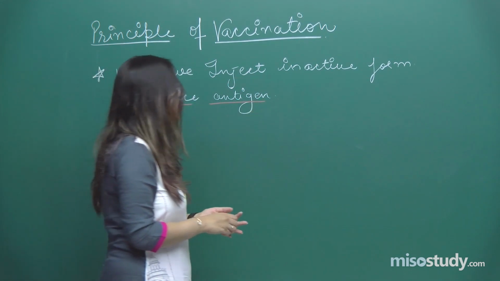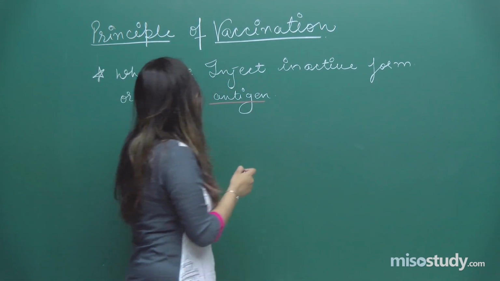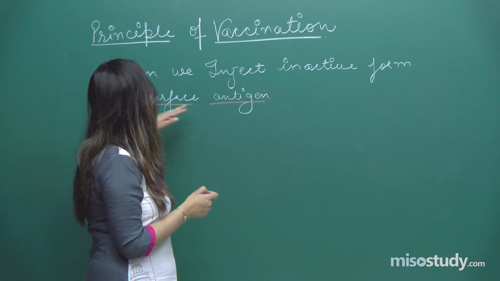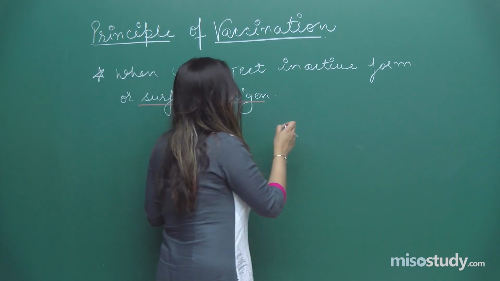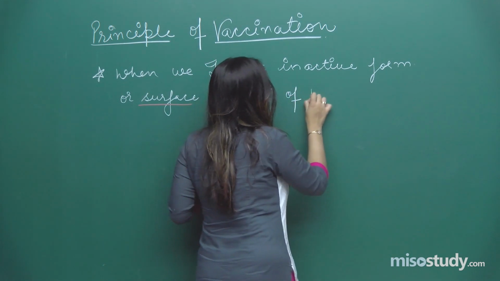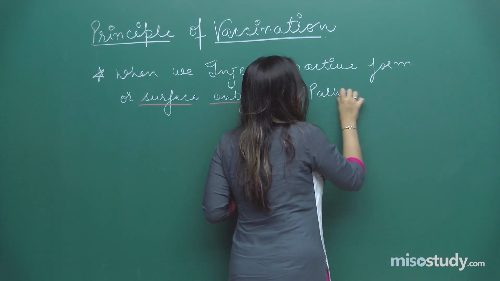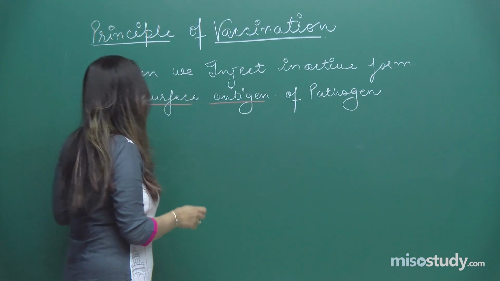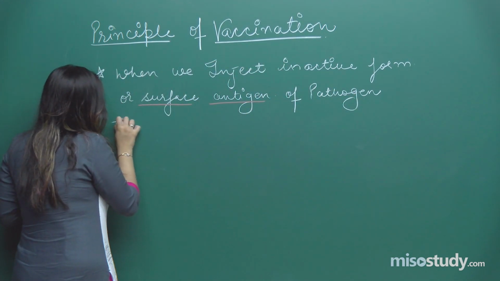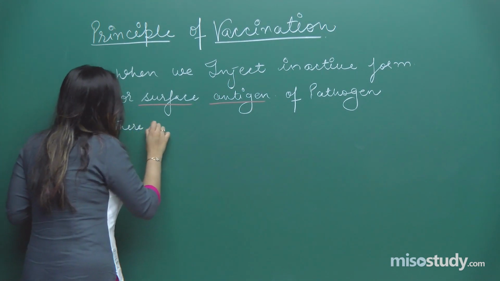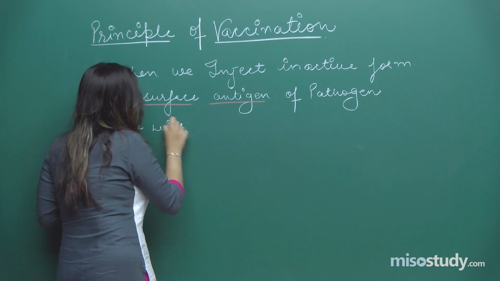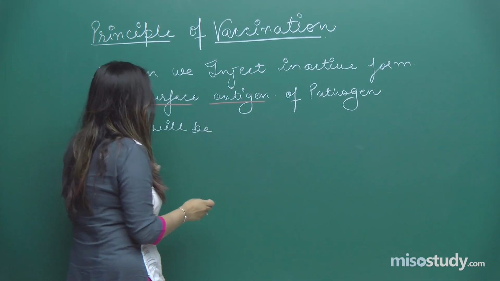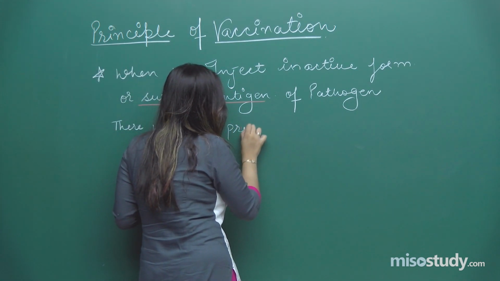The surface antigen is inserted into the body when we inject the inactive form or the surface antigen of pathogen. There will be primary response, right?